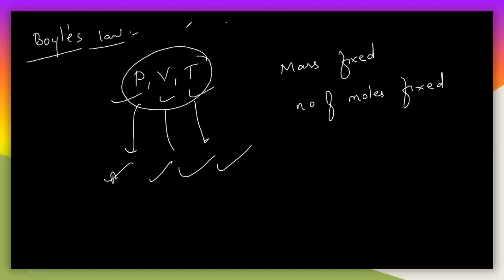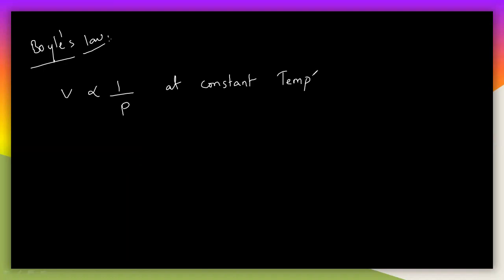So let us start with the first one, that is Boyle's law. In the case of Boyle's law, it is very simple. At a fixed mass, the mass and number of moles are constant. So now what we have to do? Very simple. V is inversely related to the pressure at a constant temperature. At constant temperature, this is a very important thing. V is the volume of the gas, and P is the pressure of the gas, here at a constant temperature.